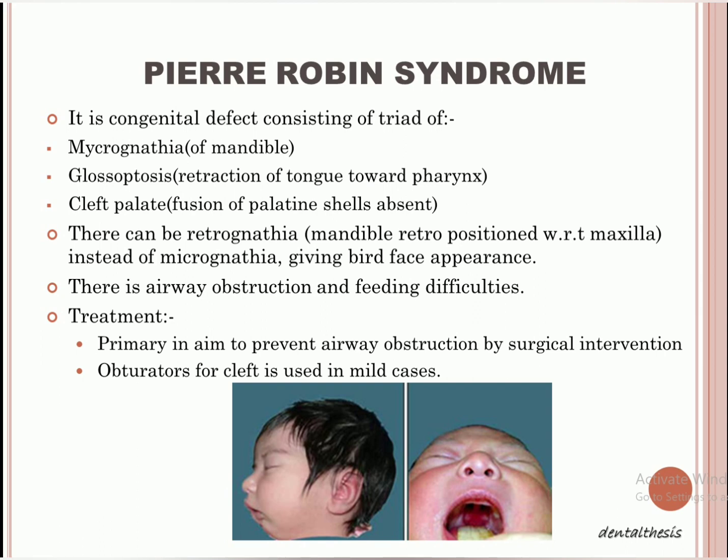And because of cleft palate there can be some feeding difficulties, right? So primarily our aim is to save the person's life. Because of airway obstruction the person can die. So our primary aim is to prevent that airway obstruction, obviously by surgical means.